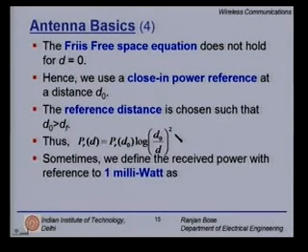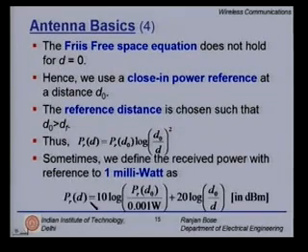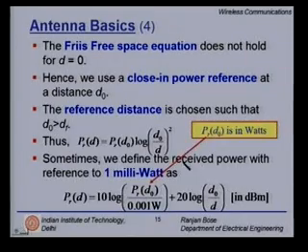Sometimes we like to define the received power with reference to 1 milliwatt. Okay. So, the received power at a distance d is nothing but 10 log the received power at a distance d naught normalized with respect to 1 milliwatt plus the path loss we experience from going from d naught to d. So, the units will be in dBm, and here the PR calculation is done in watts. Therefore, I have normalized with respect to 0.001 watts.